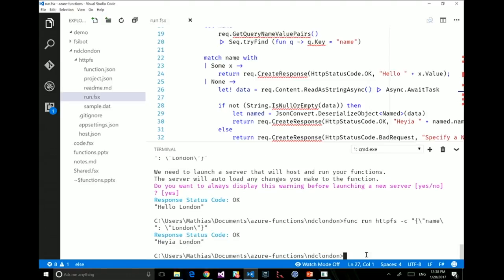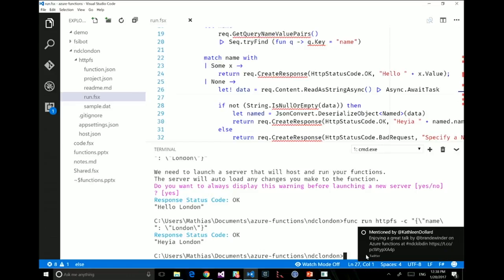So this is neat because now I have my script. I can just work with the script. Everything is working locally. I don't have to worry about the server.